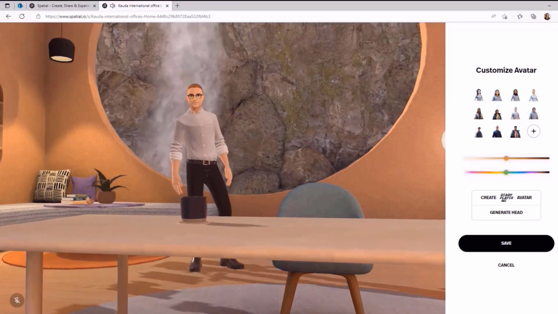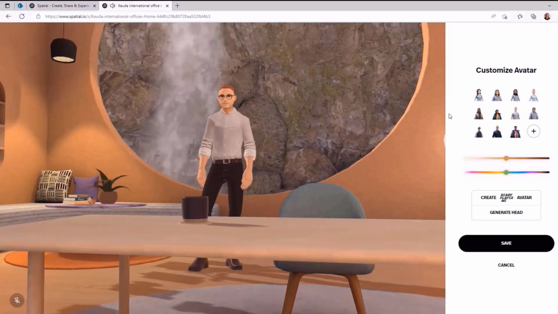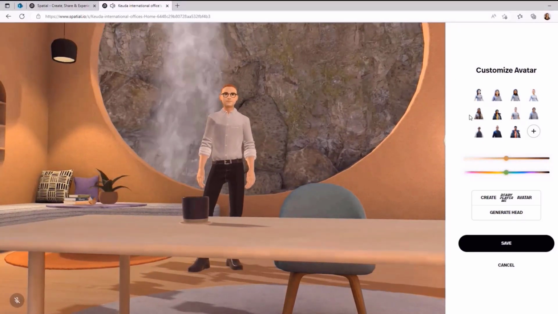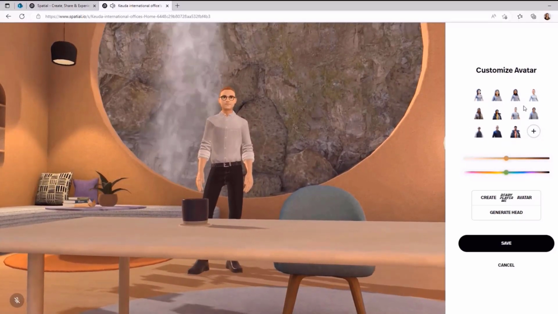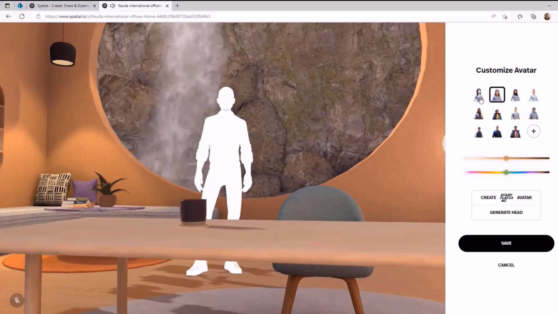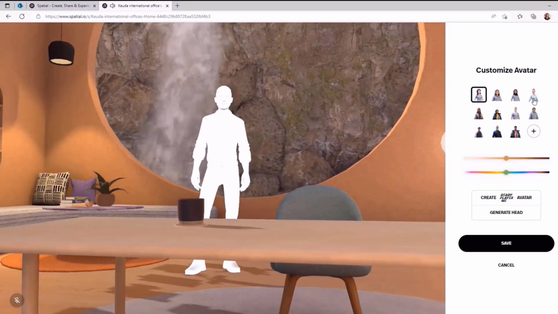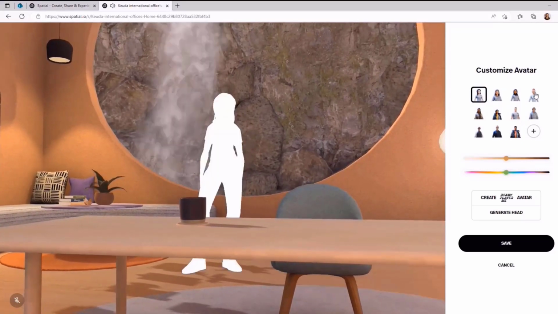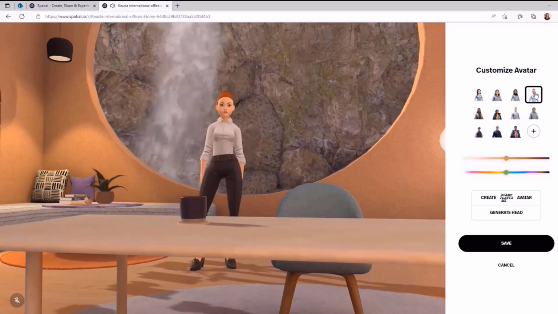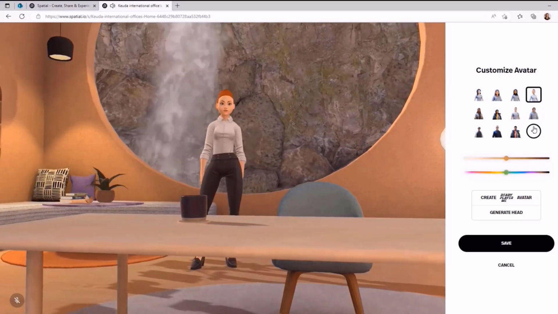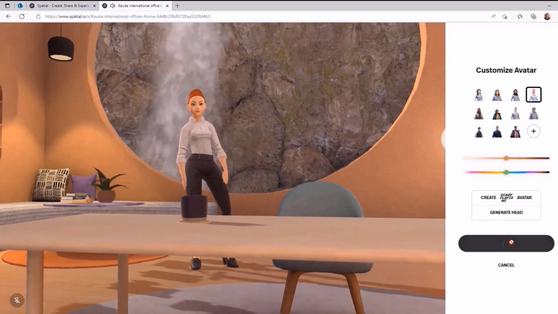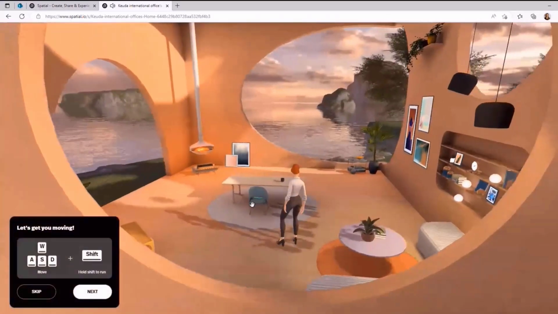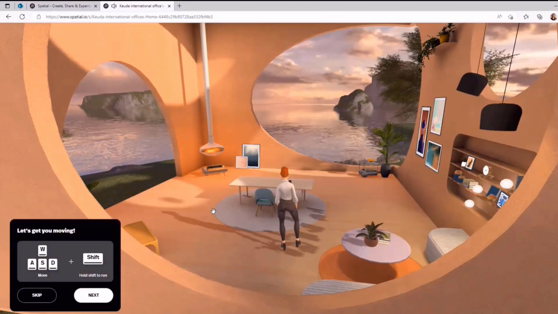So first we have to make our own avatar. Here on the right side there comes this sidebar where we can choose what we want to look like. I think we can continue with this. Yes. Then we click save.